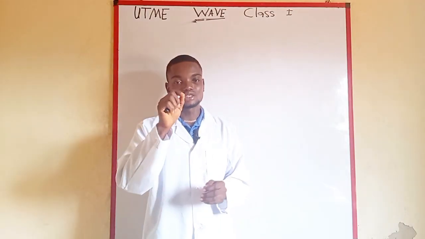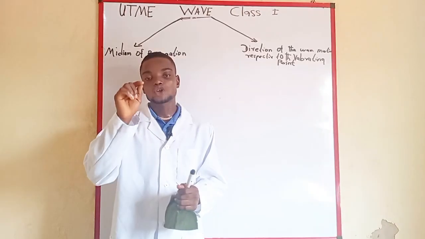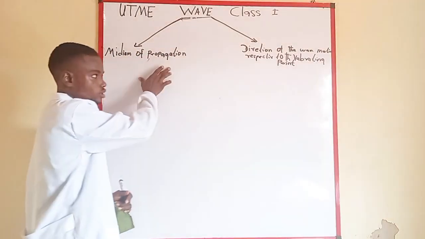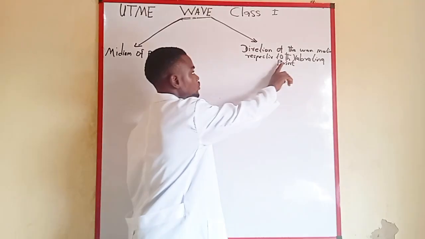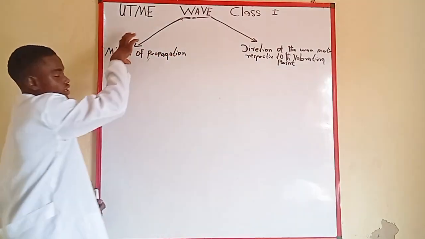As a UTME candidate, you should be able to know the two ways of classification of wave motion. The first way you may wish to classify this wave is based on the medium of propagation. The second way is the direction of the wave medium respective to its vibrating point. Now let's go over to this part.